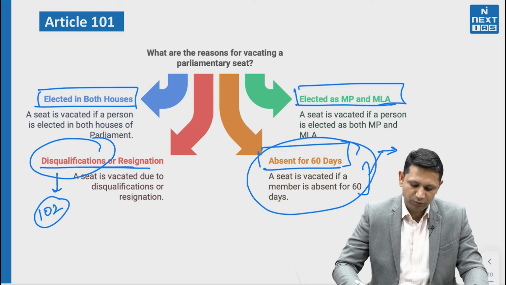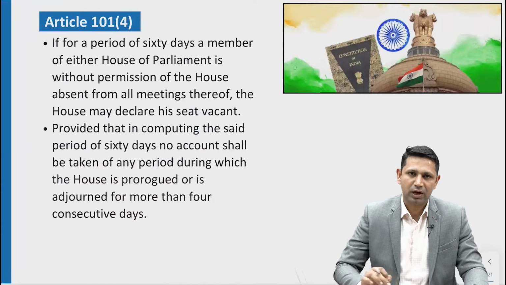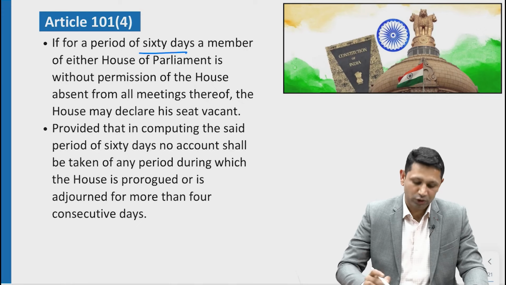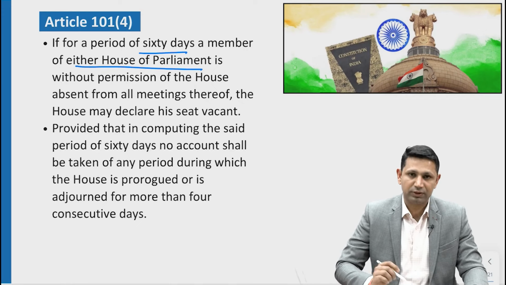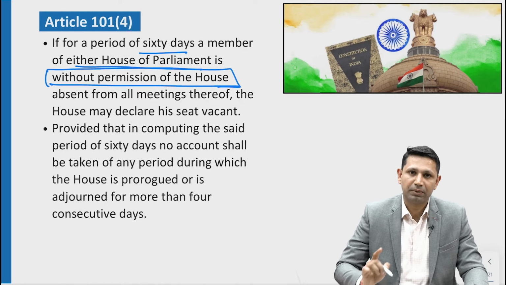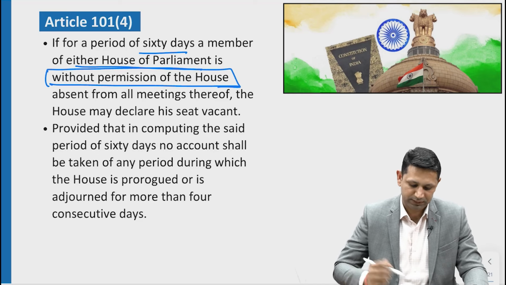Now, under this provision of absence for 60 days, how is it done? It is a period of 60 days in which the member is not present in either house of the Parliament without permission of the house. That means the permission of the house has to be taken, that is, all the members give consent for the prolonged absence.